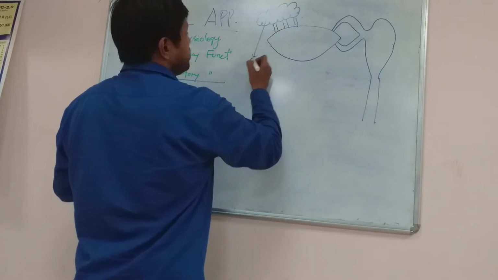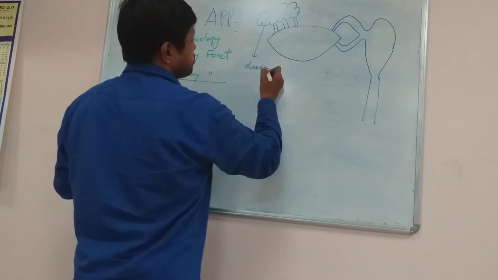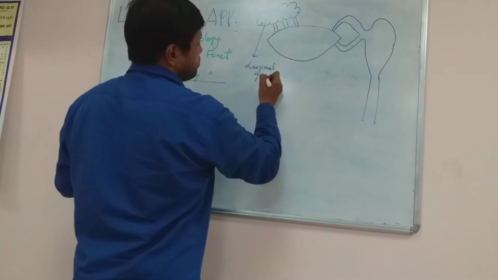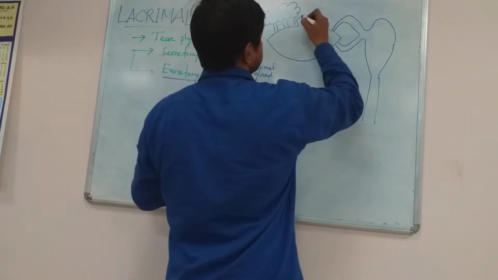So this is the lacrimal gland. These are the ducts.